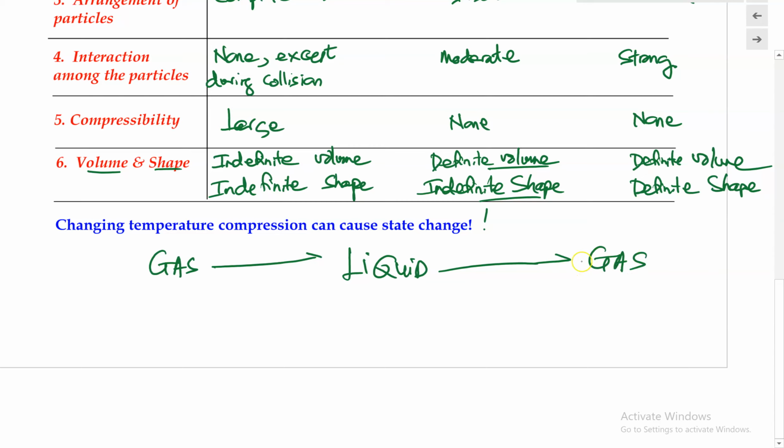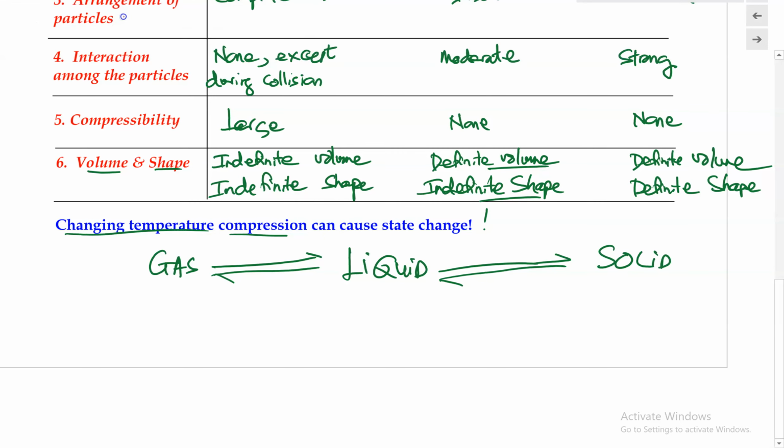And in the opposite direction, we can take a solid state and convert that into the liquid state. And that's an example of when ice melts into water. And we can also take a liquid state and change that into the gaseous state as well. So all of these are called state change. And this state change can be induced or controlled by changing the temperature and the compression.